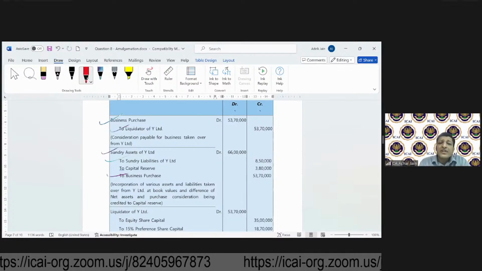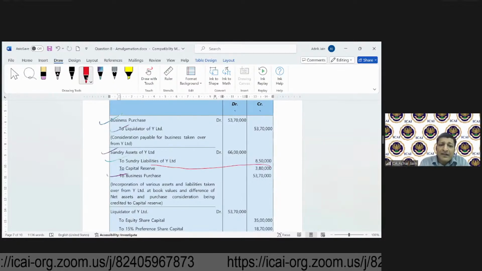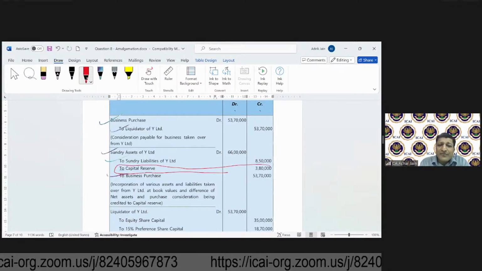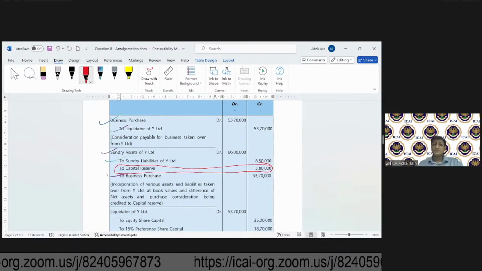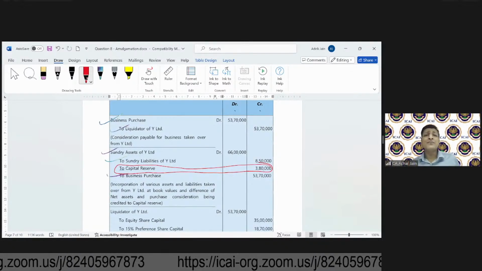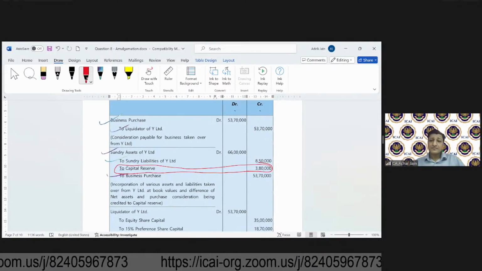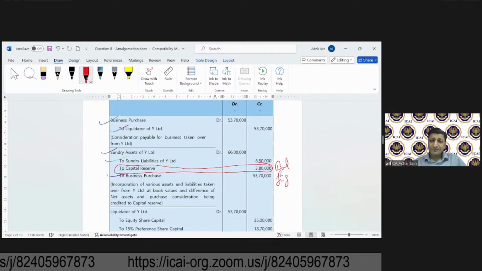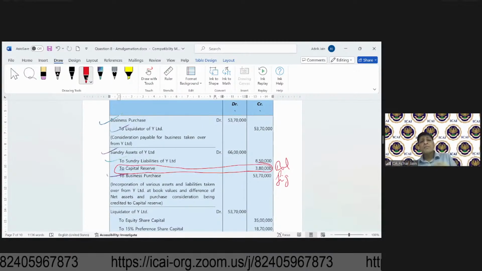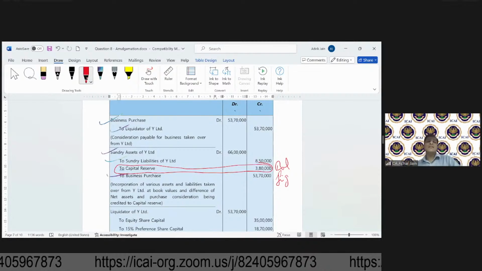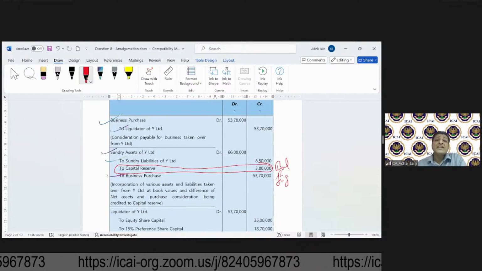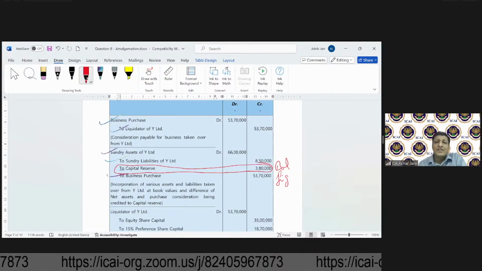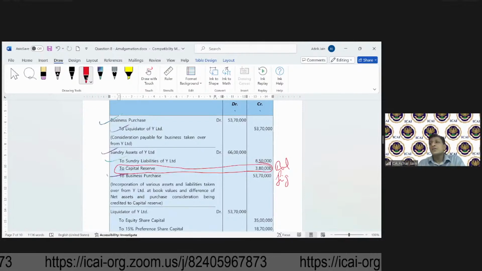But the only difference is this net impact, or the balancing figure over here, will become capital reserve. If you remember, in case of merger method, this balancing figure was taken to general reserve.